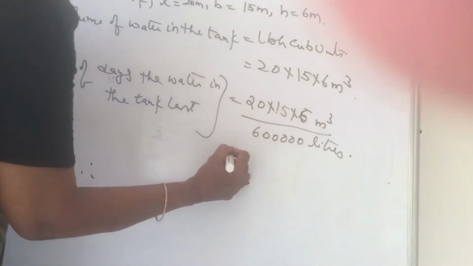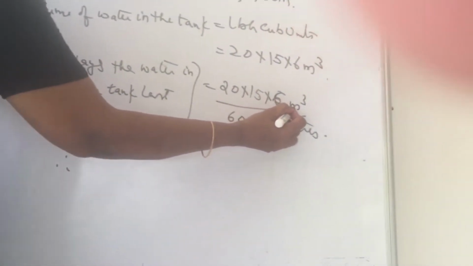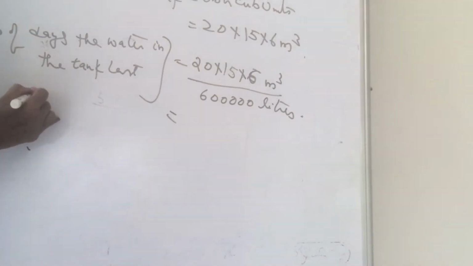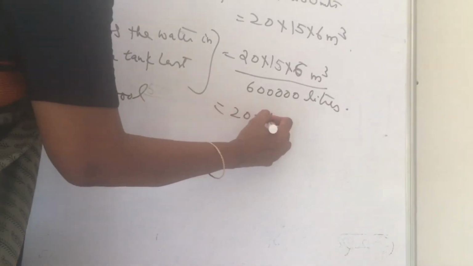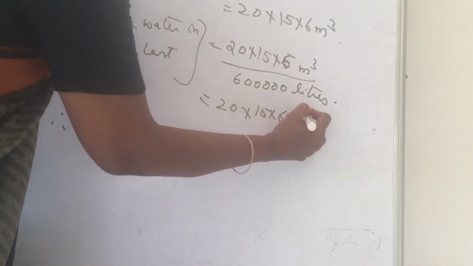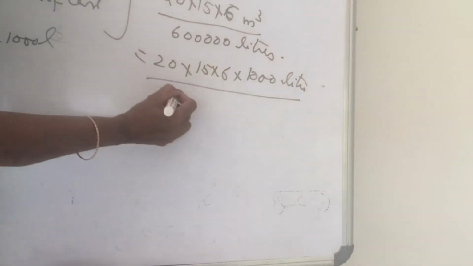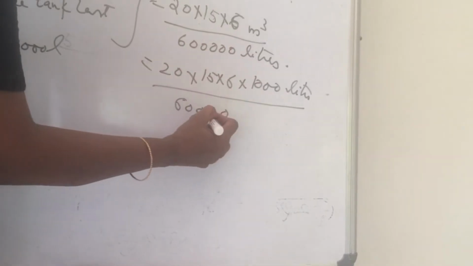Are you observing, children? The volume of the water in the tank is in cubic meters. So 1 meter cube is how much, children? 1000 liters. 20 into 15 into 6 into 1000 liters divided by 4,000 into 150.